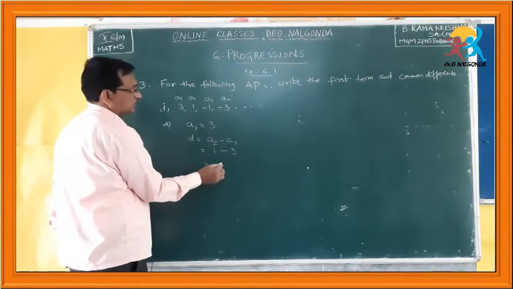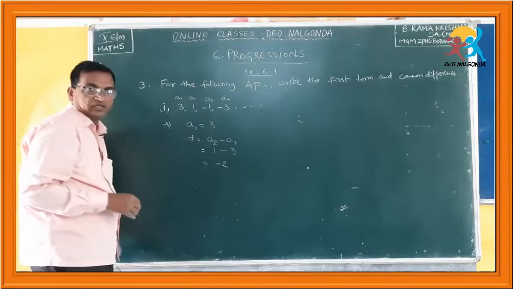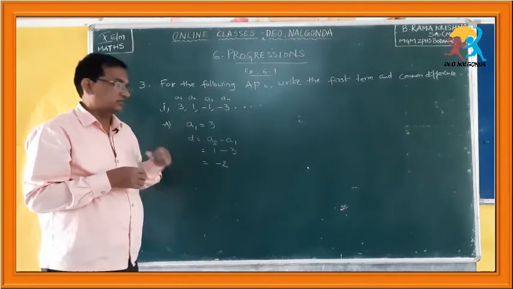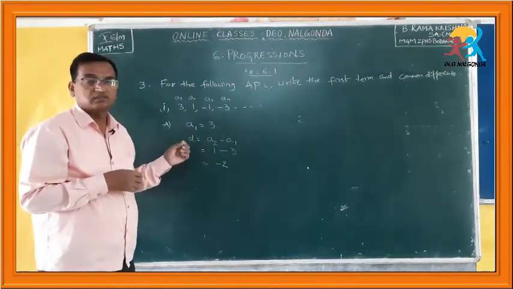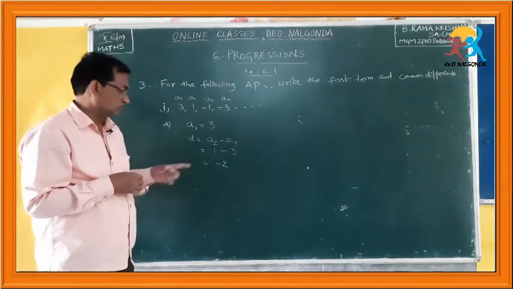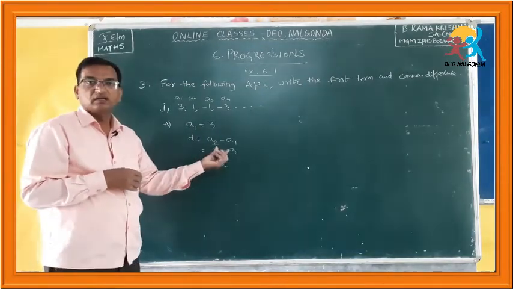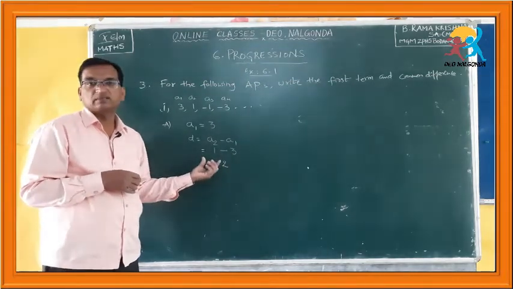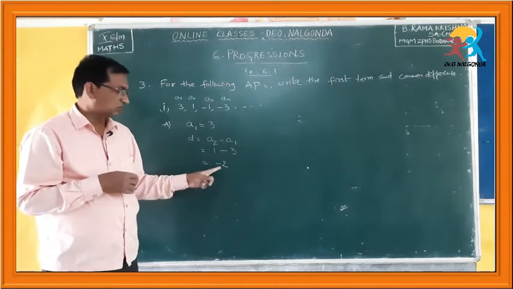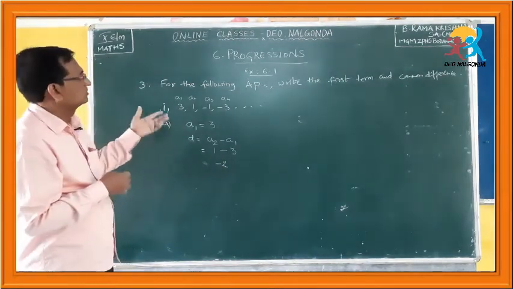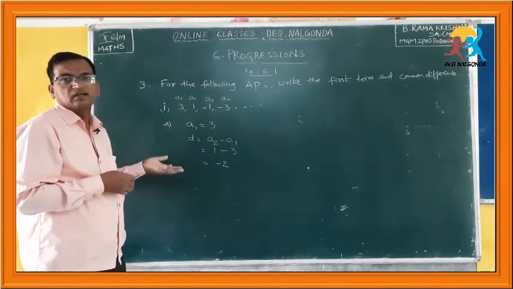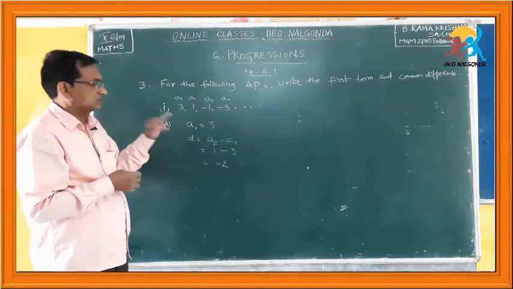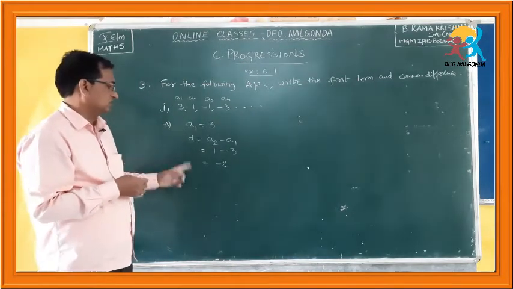Therefore, 1 minus 3 is how much? Minus 2. If you are weak in integer calculations, you cannot get the correct answers. You should be thorough with the arithmetic operations of integers also. 1 minus 3, 1 is a positive number, 3 is a negative number. For the simplification, with one positive and one negative you have to subtract and put the big number's sign. So minus 2 you will get. That is what he is asking. You need not check whether this is an arithmetic progression or not. He is just asking us to write the first term and the common difference. So you calculate it like this.